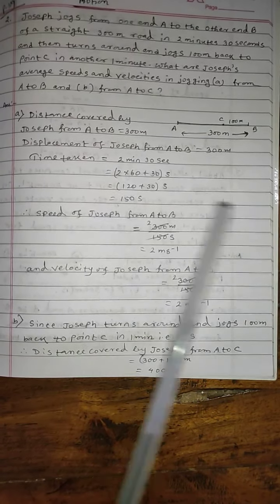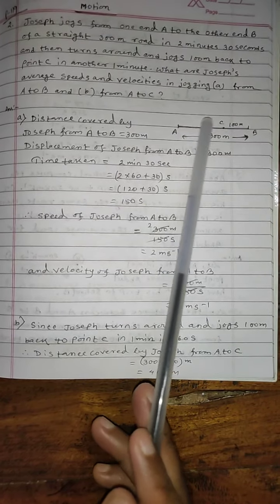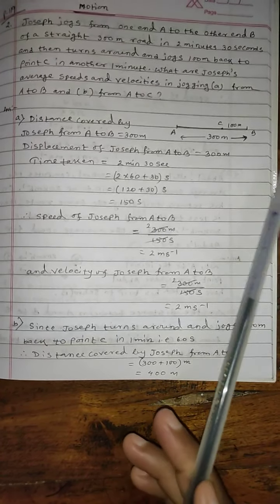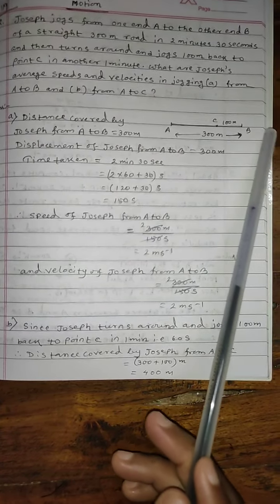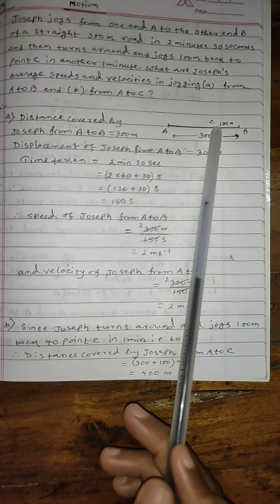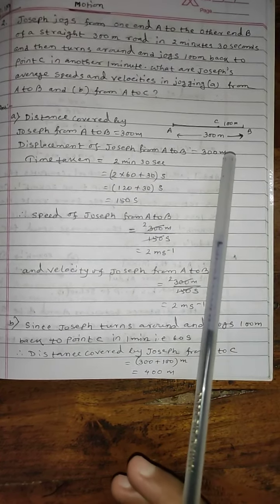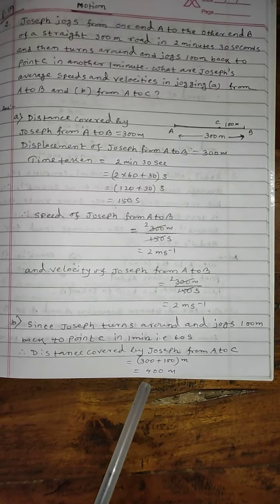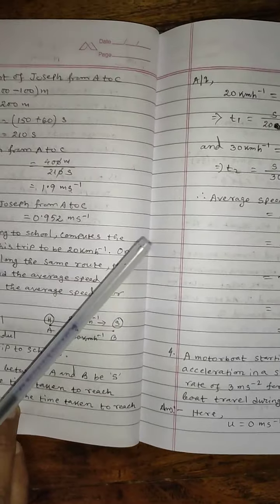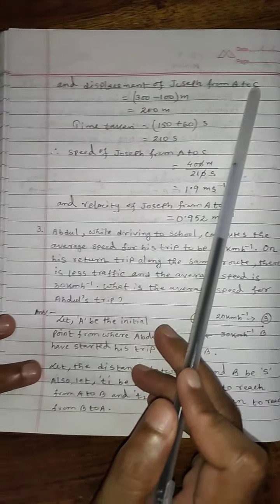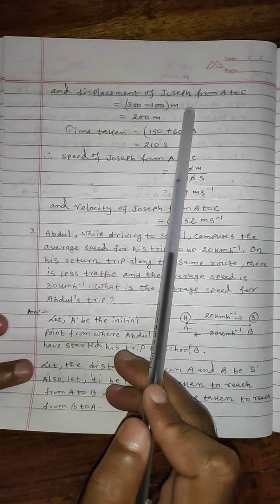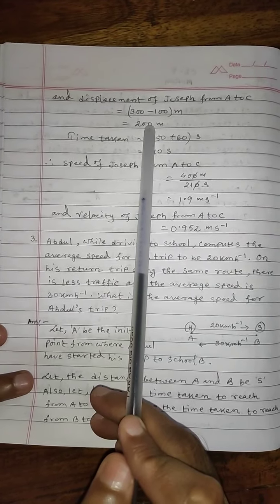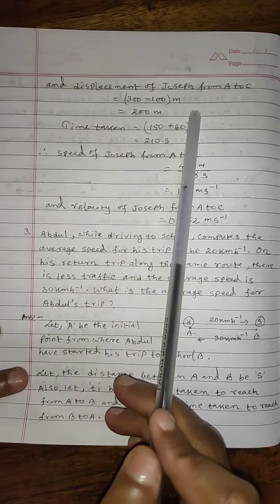But for question B, I have to calculate distance from A to C, and displacement also from A to C. Since Joseph turns around and jogs 100 meter back to the point C in 1 minute, that is 60 seconds, the distance covered by Joseph from A to C will be 300 plus 100, that is 400 meter. And displacement of Joseph from A to C will be 300 minus 100, that is 200 meter, because he is coming back 100 meter. And you know displacement is the shortest distance between initial and final.